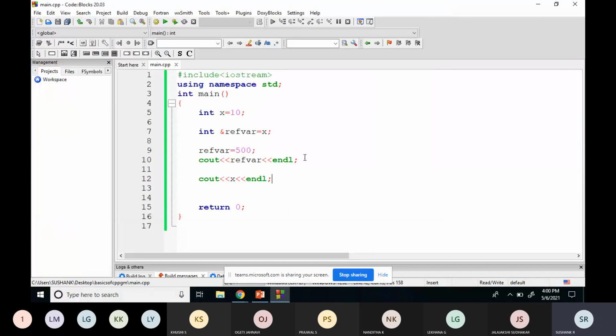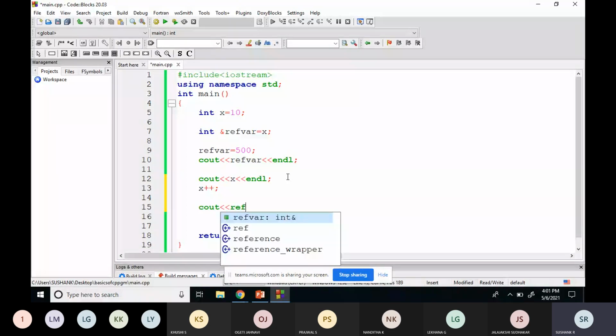Now, instead of this, I'll write x plus plus, and I'll print the reference variable. Or instead, I'll just make x is equal to x into 10, and again print the reference variable.